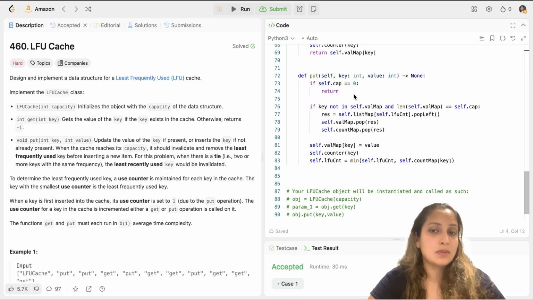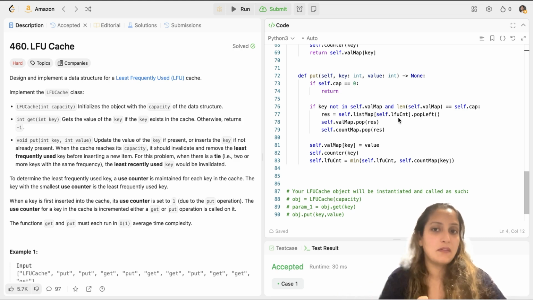Now my next case would be when my key is not there in self.value_map, that is, my key value pair has not occurred before, but my capacity has been reached. So the length of self.value_map is equal to self.cap. That is, my capacity has been reached, but I have not inserted the new key which I have to insert. So in such a scenario, I will do a pop. I will pop the least frequently used one. So that's what I'm doing here: self.list_map[self.least_frequently_used_count].pop_left. So I first get the least frequently used count, then I get the key corresponding to that in the list map. I get the linked list corresponding to that count.